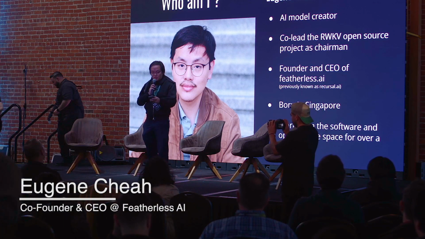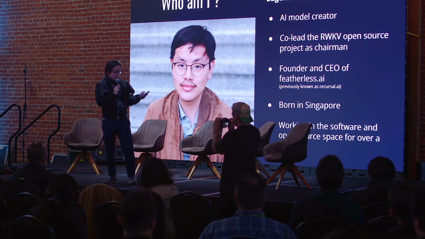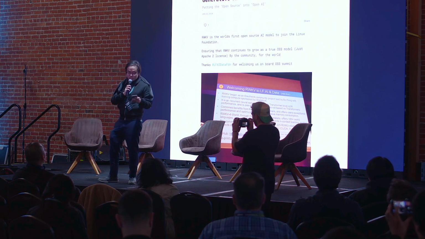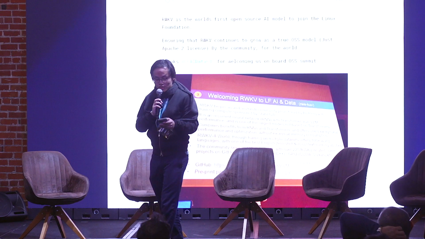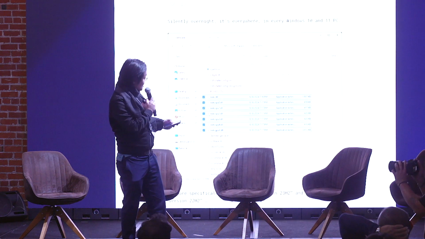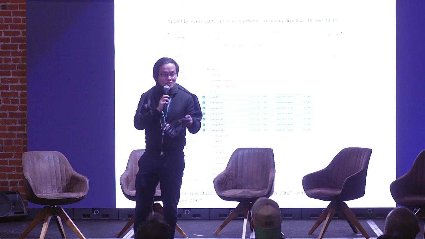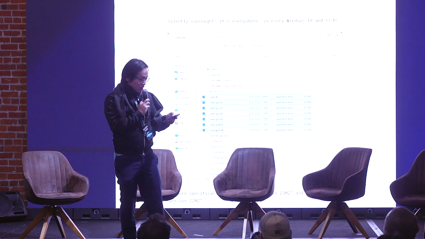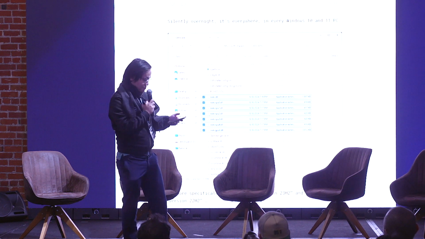I'm Eugene, the co-lead of the RWKV project and co-founder and CEO of Featherless AI, also previously known as Recursal AI. What is RWKV? RWKV is the first post-transformer AI architecture under the Linux Foundation. Our code is deployed into over 1 billion devices and is running on all your Windows laptops today. And a lot of you are wondering, what the heck does it do? Mostly translation tasks today. But more importantly, let's take a step back to what we are building.